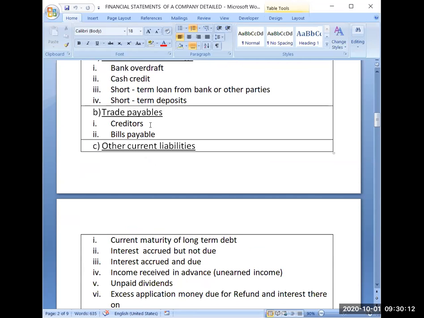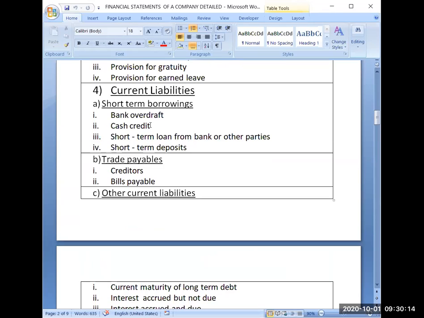Cash credit, again I will explain. Cash credit is what happened. Bank creates a limit for you, that whenever you need funds, you can ask the bank, and it is a loan, but it doesn't need any processing because everything is kept ready. Bank will check your stock limits for a certain time period according to their norms. What is your stock limit? How much stock you kept at a time?